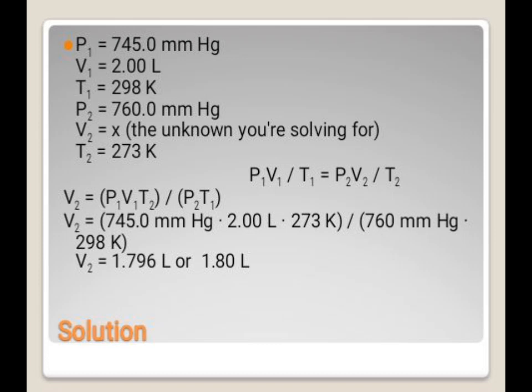After that, we're going to substitute the given values here.